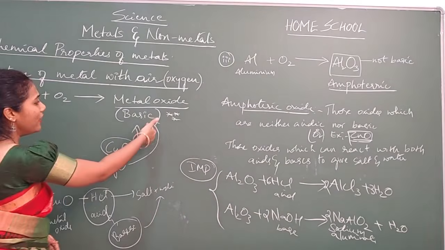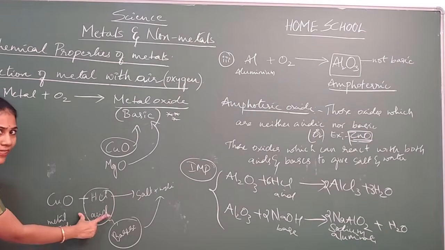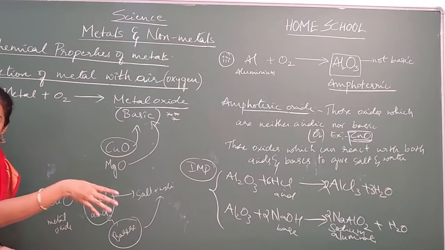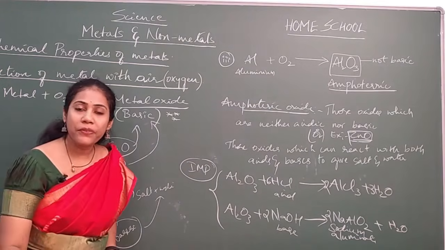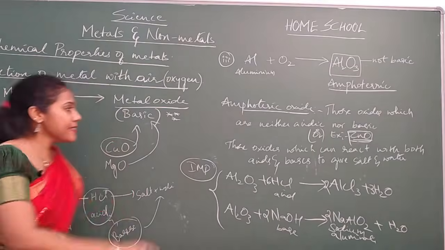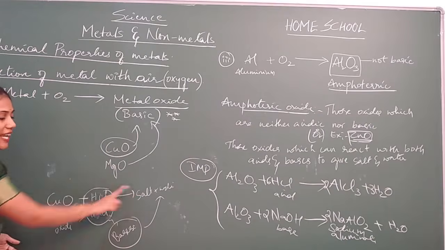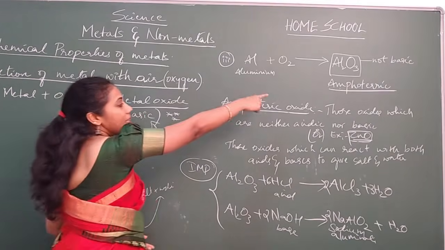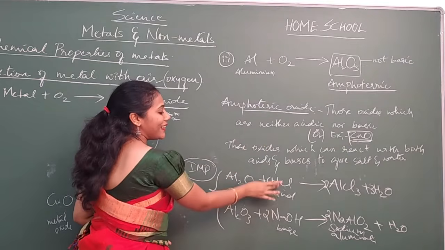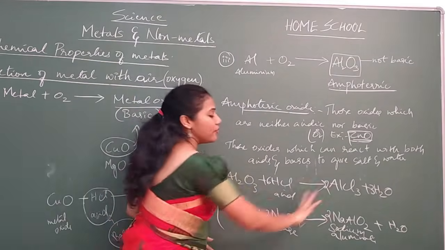All remaining metal oxides can only react with acids, because they are already basic in nature. One base cannot react with another base, and one acid cannot react with another acid. Remember this. Since they are basic, they can only react with acids to give salt and water. But since this one has both basic and acidic nature, it can react with acids and bases respectively, to give salt and water.